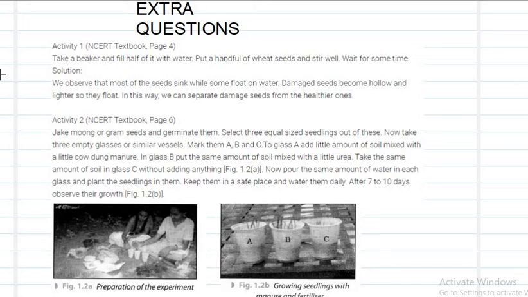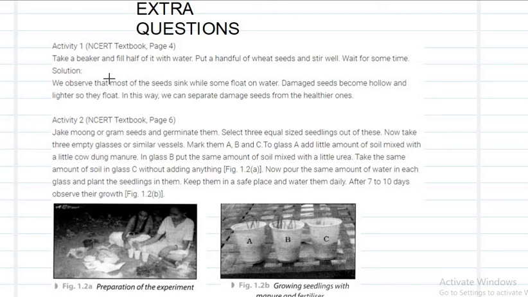Okay. First is, in order to determine the good quality of seeds, how you can find it. We have to take a beaker and fill the beaker with water, then take the seeds and add them to the beaker. Then you have to stir well and wait for some time.